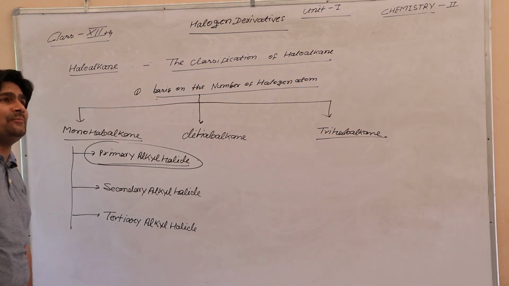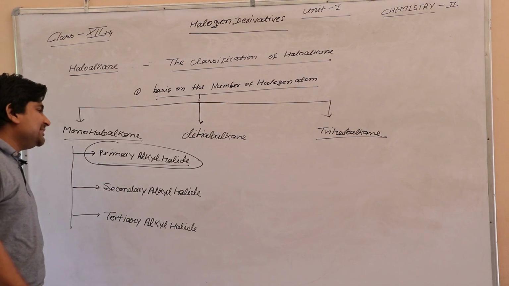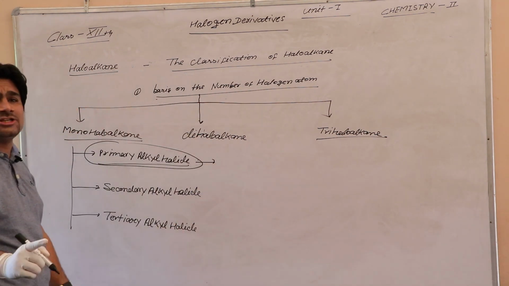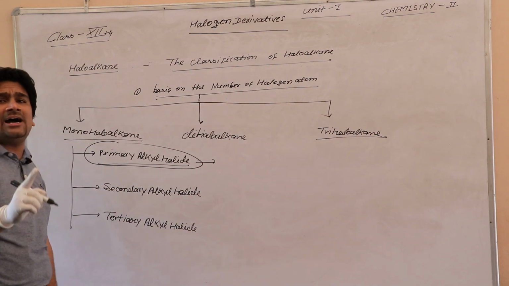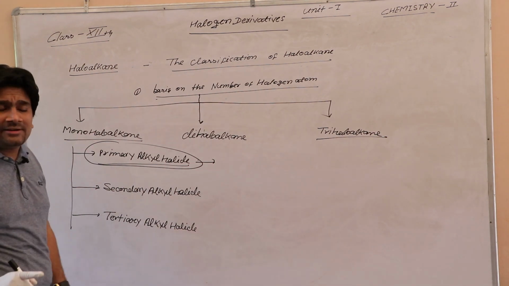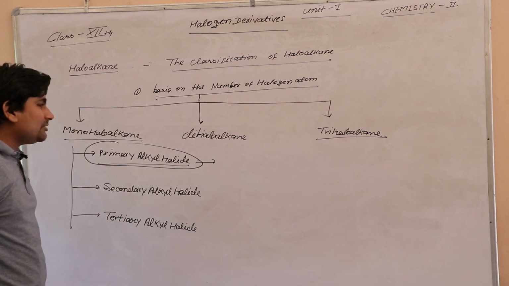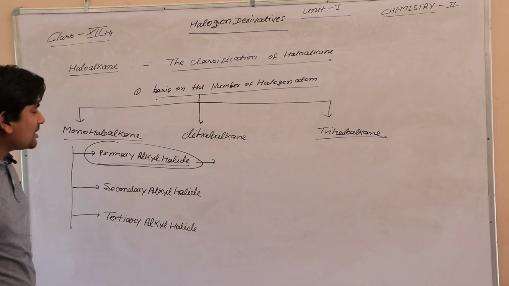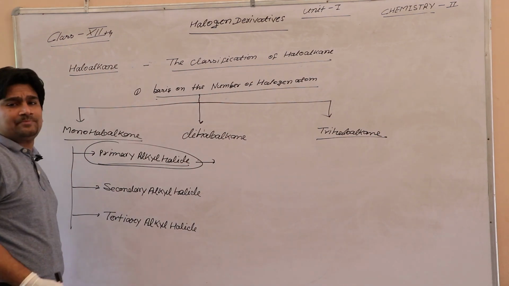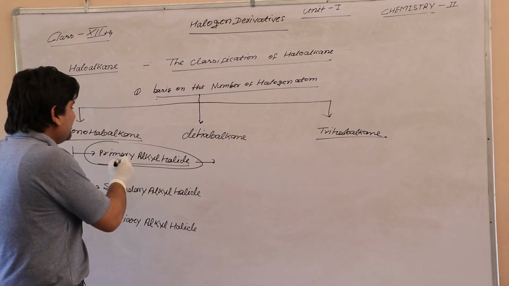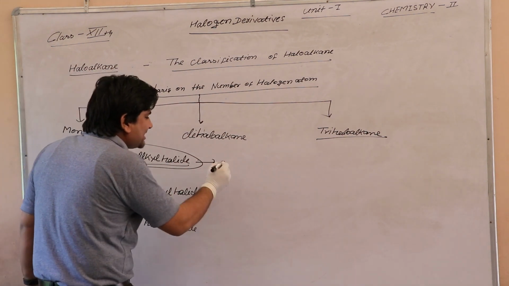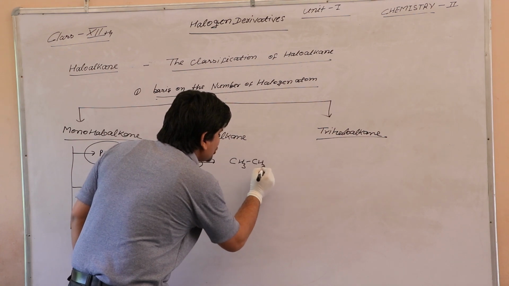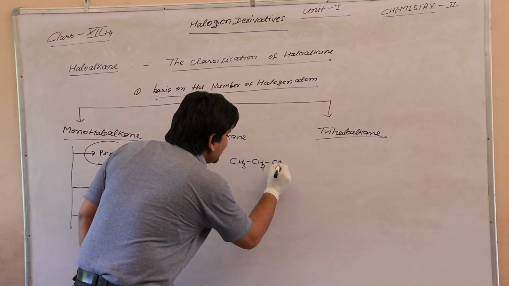What is primary alkyl halide? In these halides, the halogen atom is attached with the primary carbon atom. For example, CH3CH2Cl.